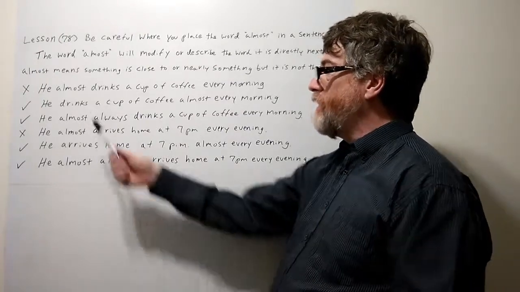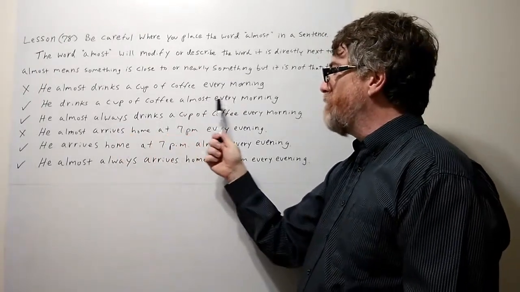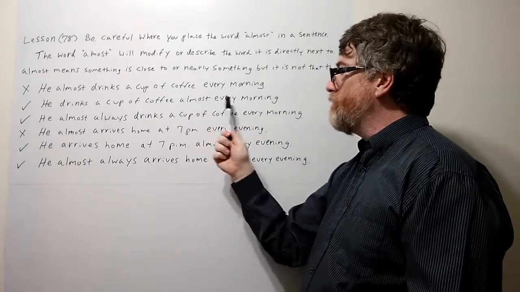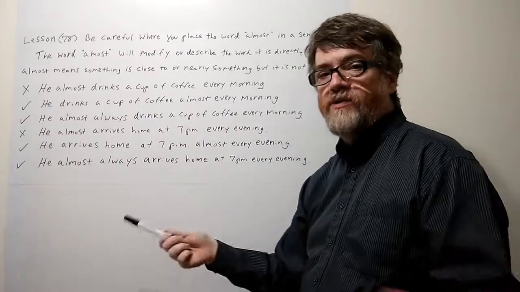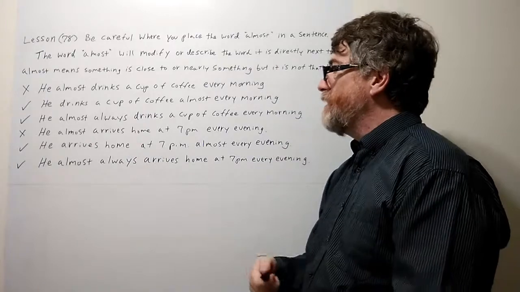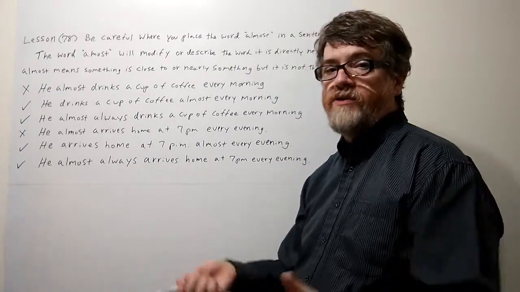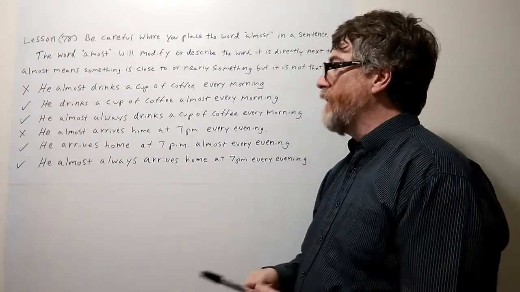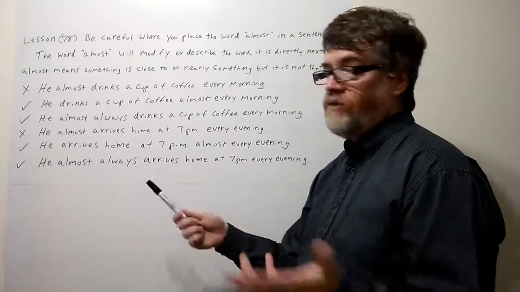In this case, you should say he drinks a cup of coffee almost every morning. Here, almost is modifying every morning. That's what you want to say. So probably out of every 10 mornings, maybe 9 mornings, he drinks a cup of coffee. Something like that. You could choose another way.